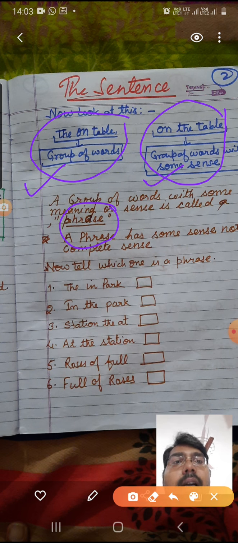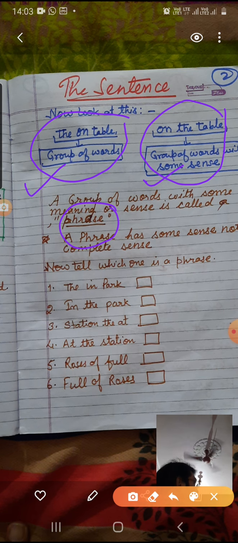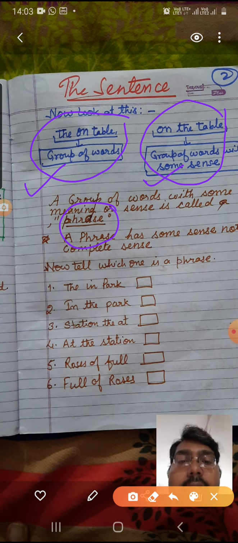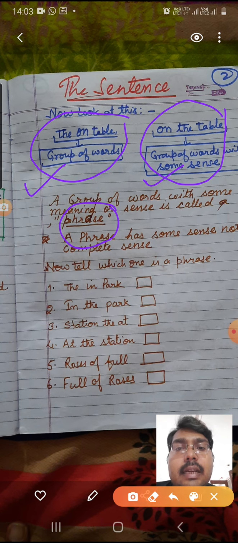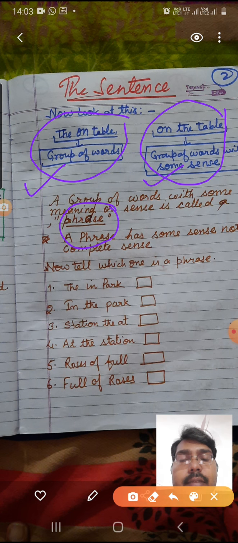If a group of words is not producing any sense, it will not be said to be a phrase. But if a group of words is producing some sense, then it is a phrase.